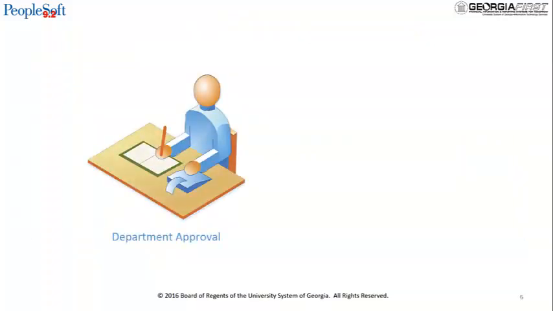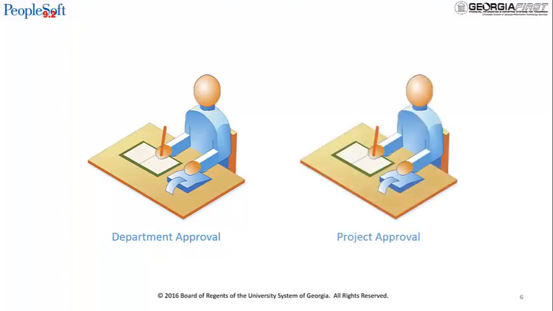All requisitions, regardless of type, require at least a department-level approval. If a requisition line is charged to a project also, then it requires department and project-level approval.